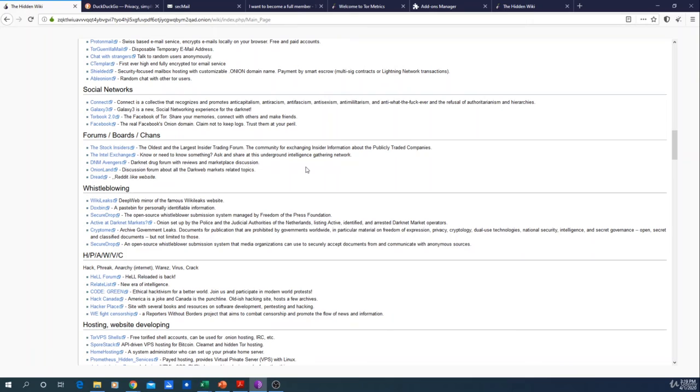The same things that you have on the surface web, you have the same versions of them on the deep web, and you can do the exact same things on the deep web that you can do on the surface web. The only difference is that on the deep web it's all anonymous, so you find a bit more stuff. Besides that, it's the same thing. The only difference is that it's anonymous.